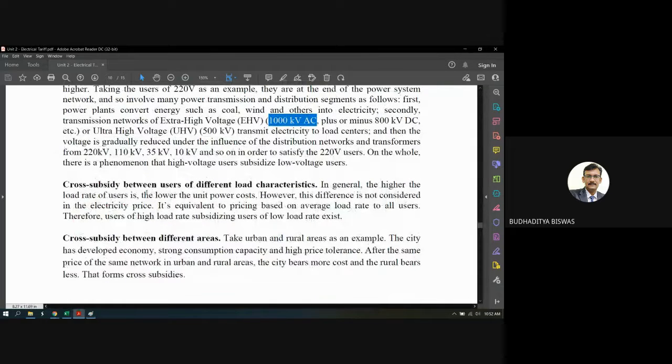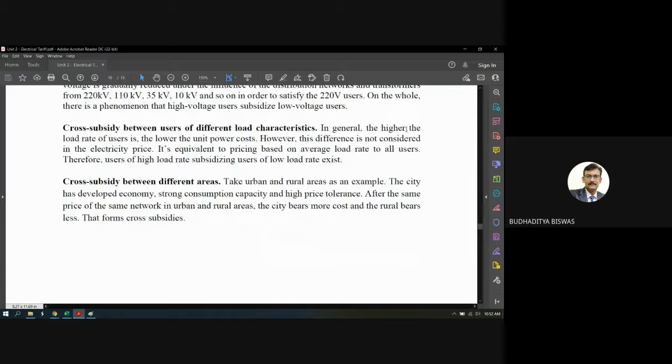Now here, the cross subsidies between different load characteristics. What is the meaning of this? Here, the higher the load rate of the user is, the lower the unit power cost.